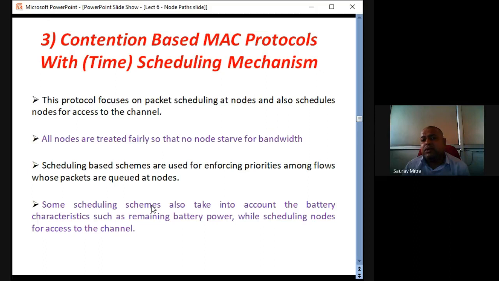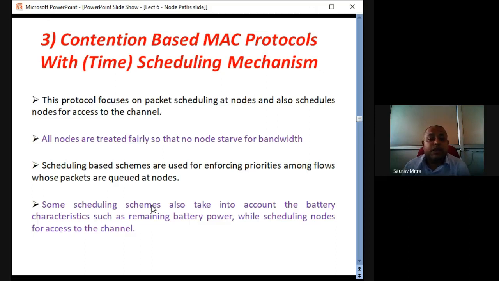First, sender 1 to receiver 1 for the first 10 seconds. Then maybe next 10 seconds sender 2 to receiver 2. Again next 10 seconds sender 3 to receiver 3. The polling happens. Again in the next round, sender 1 to receiver 1, then sender 2 to receiver 2, then sender 3 to receiver 3, and such a thing should go on. So this is called a kind of scheduling, if there are many senders and many receivers. If there are many senders and one receiver, suppose sender 1 to receiver in the first 10 seconds, sender 2 to receiver in the next 10 seconds, sender 3 to receiver in the next 10 seconds.